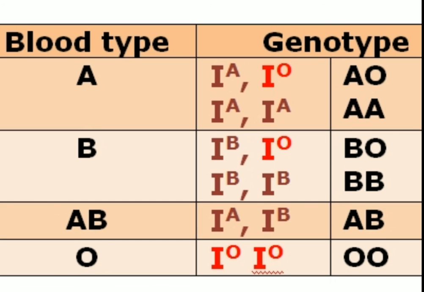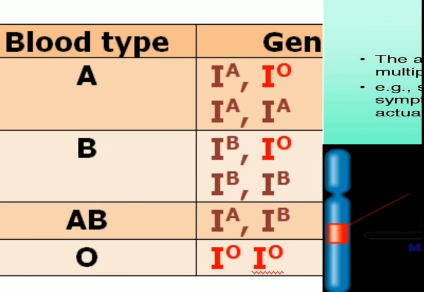So, the inheritance of the blood groups is an example of codominance as well as multiple allelism.